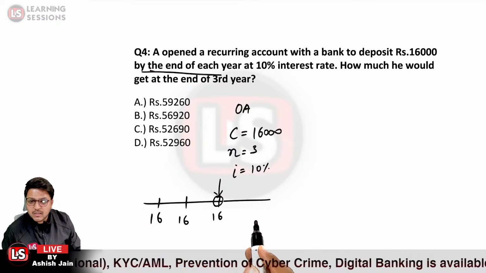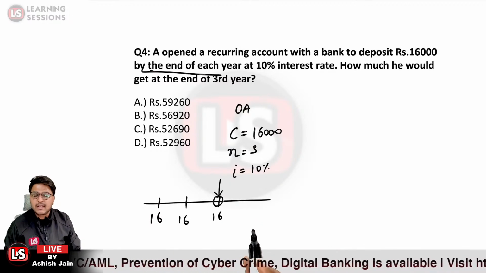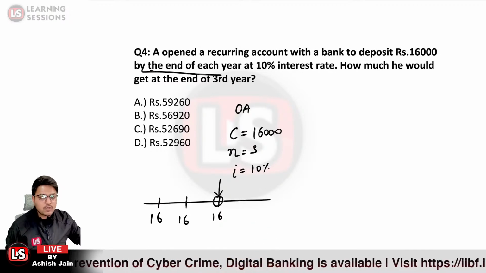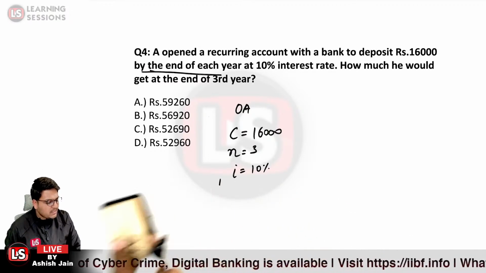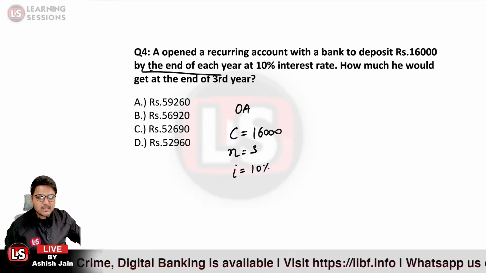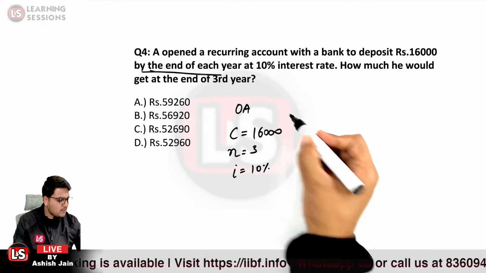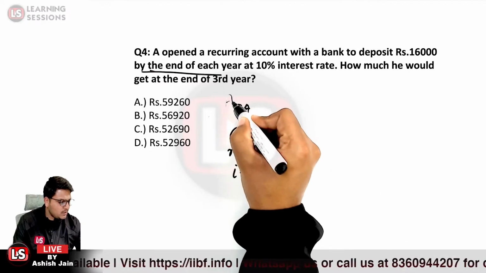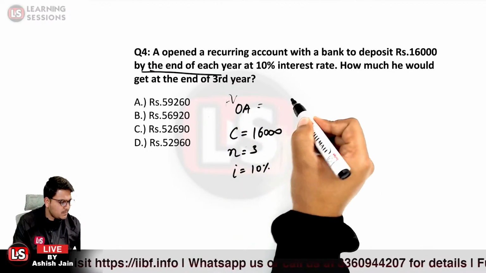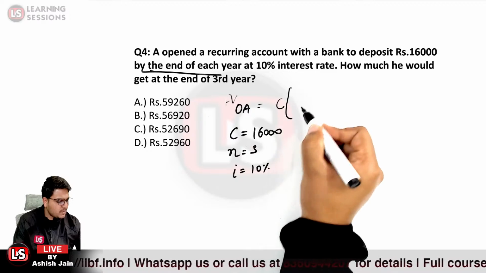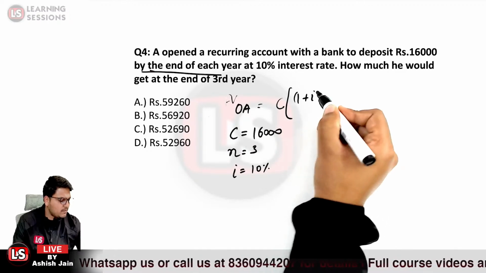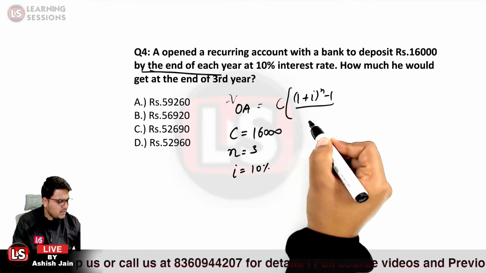Snehangsu has answered correctly first of all that the future value is to be calculated, and it is clearly mentioned that the amount is being deposited at the end of the period, so it will be the future value of the ordinary annuity. So what is the formula related to it? The future value of the ordinary annuity formula is quite simple. I just told you that this is the first formula, that is (1 plus I) raised to power n minus 1, divided by I.